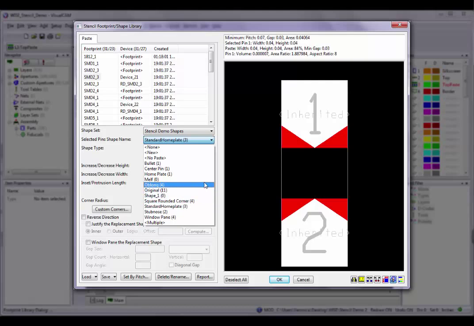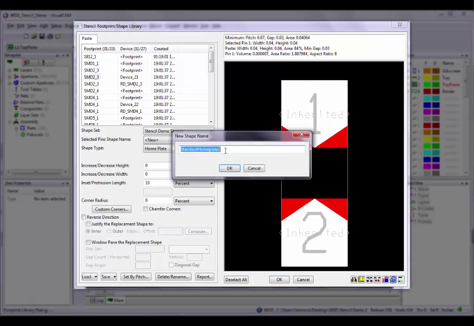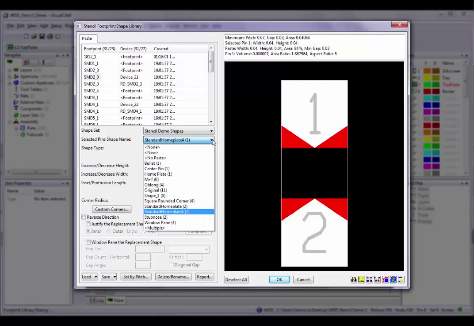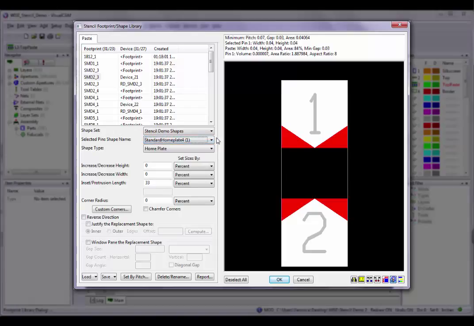If you want to preserve your shape but make a similar one with a small modification, have your shape name selected and then click on the Shape Name pull-down and select New. All settings that were assigned to the shape will be copied to the new shape, and you can make your setting changes. Note these changes will not affect paste layer data that has already been created. The changes will only apply if and when the paste data is regenerated.